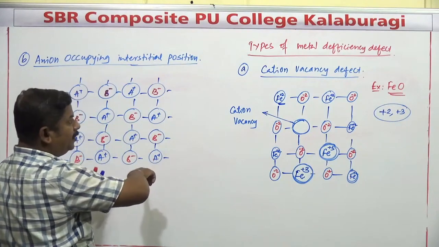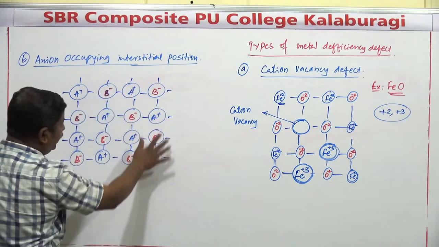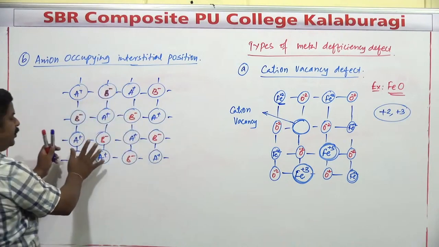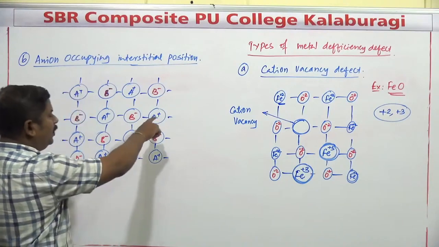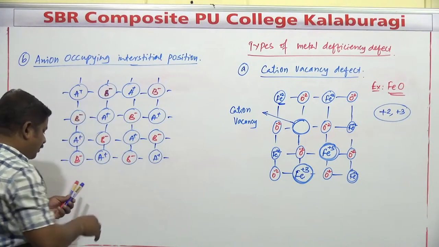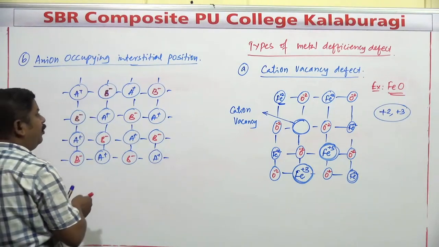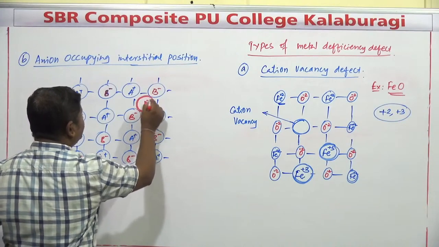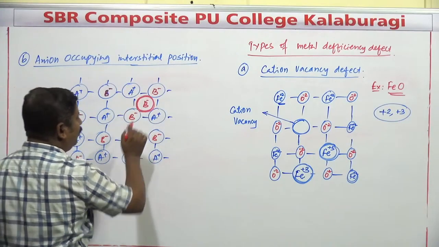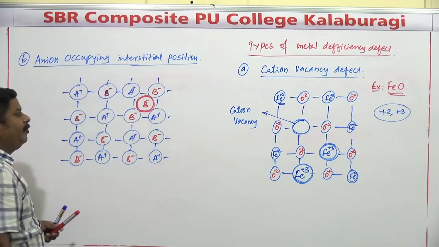Just observe this one. Here, the number of cations should be less compared to the total number of anions. Before the defect is observed, the stoichiometry of the compound is completely maintained: the total number of A plus ions is equal to the total number of B minus ions. If an anion B minus occupies an interstitial position, not from any of the lattice sites but an extra B minus, it occupies here.